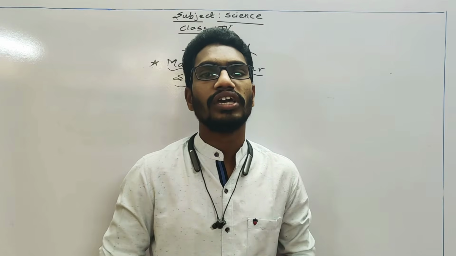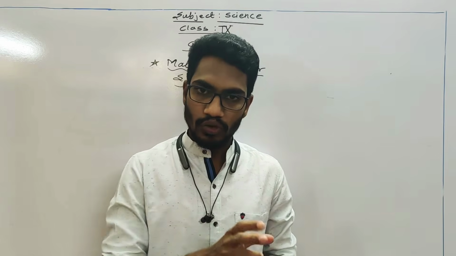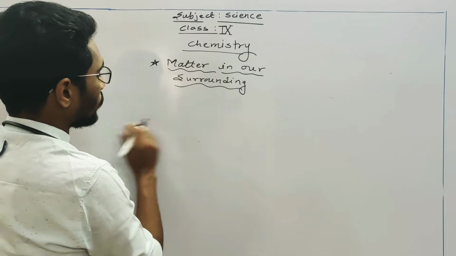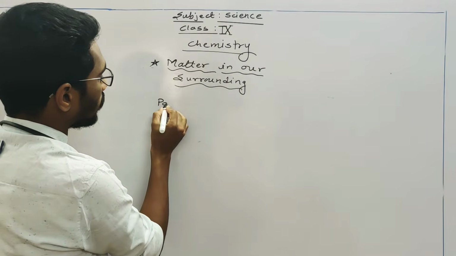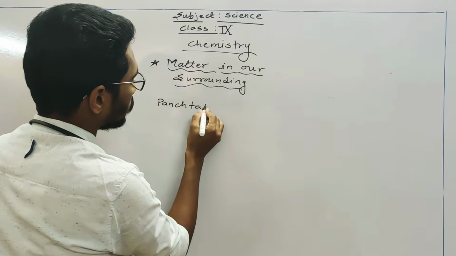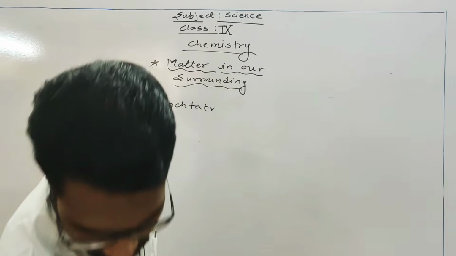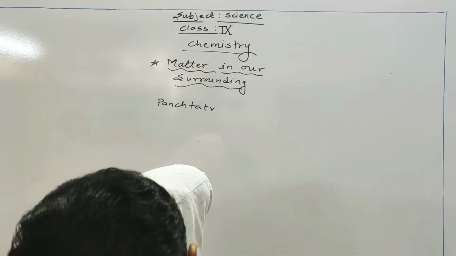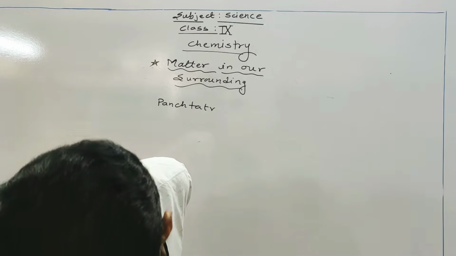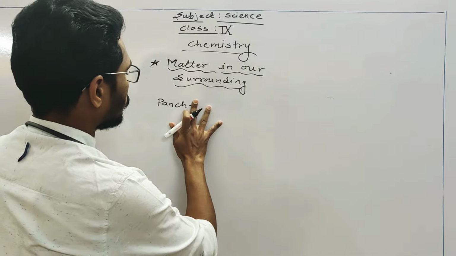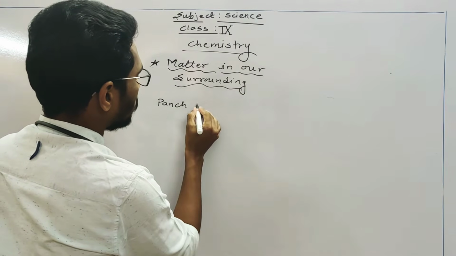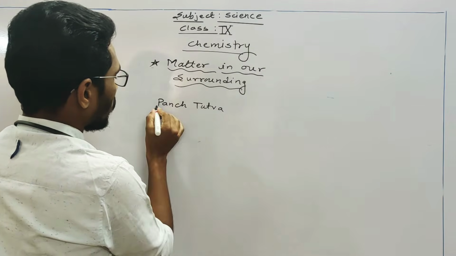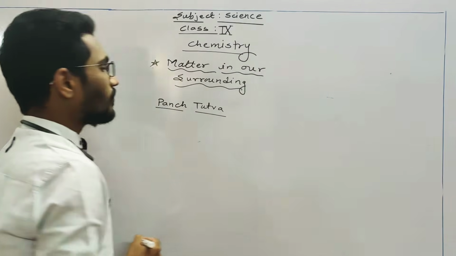And their theory says that these materials in the surroundings are made up of, we can say, Pancha Tattva. It is there in the textbook. We are talking about Indian philosophers.